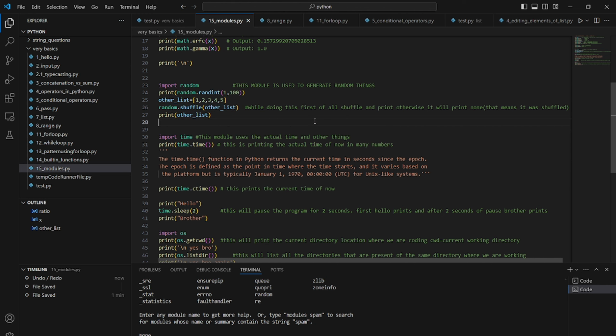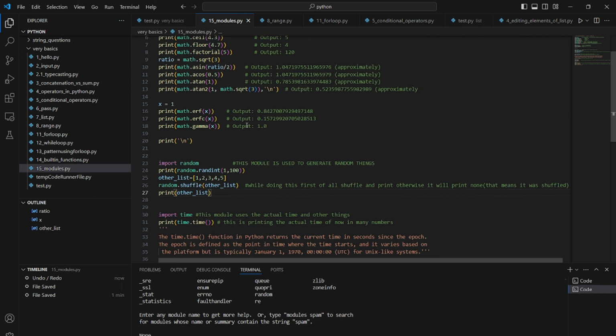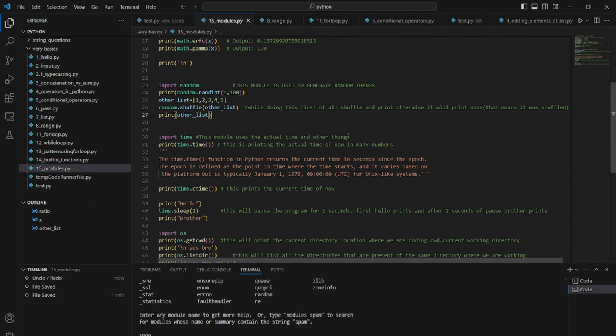This is done in a way that permanently affects the real list. So when the real list is affected, like when I do shuffle, then we have to run that function first and then print it. If it is not affected, then it can be just the opposite. Let's not worry about that and go to the next one.